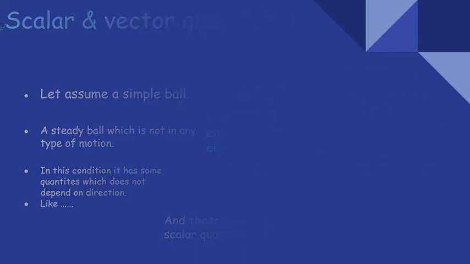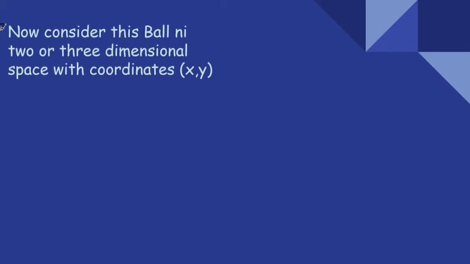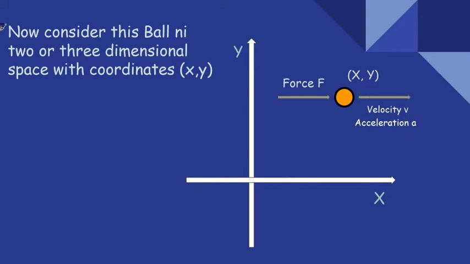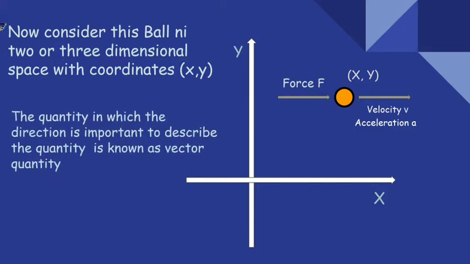So next, we define the vector quantities, and for this, consider this ball in 2 or 3 dimensional space with coordinates. So this is our 2-dimensional frame, and here is our ball with the coordinates x and y. If I apply a force F in the positive x direction on this ball, we all know what happens. The ball is displaced also in the positive x direction with velocity and acceleration. A quantity for which direction is important to describe it is known as a vector quantity.